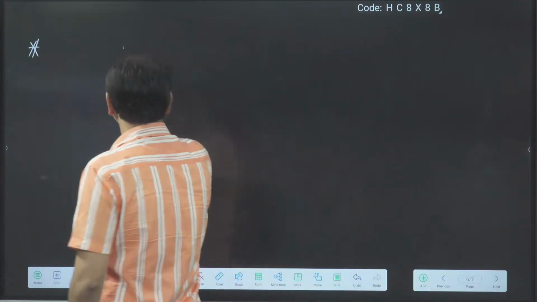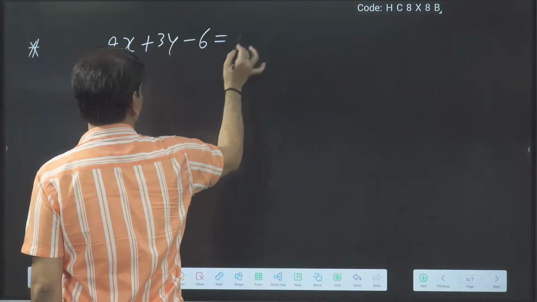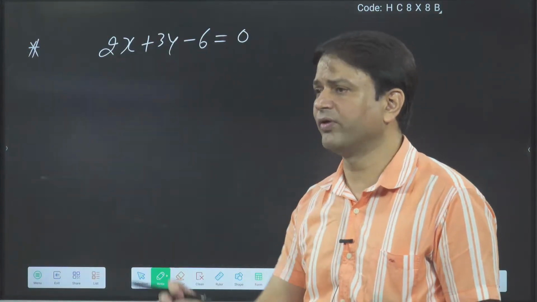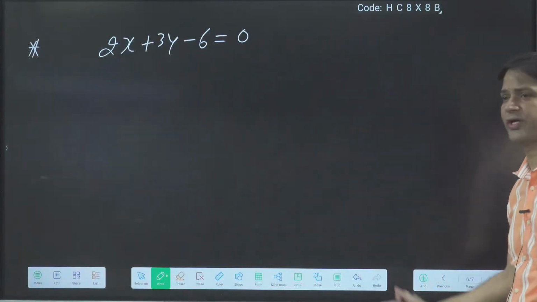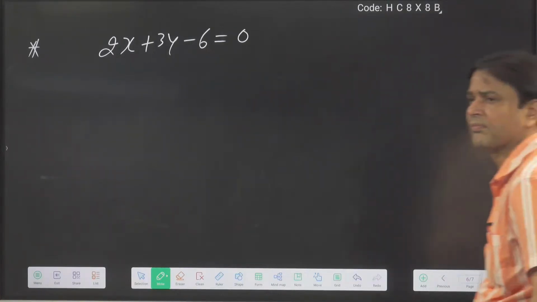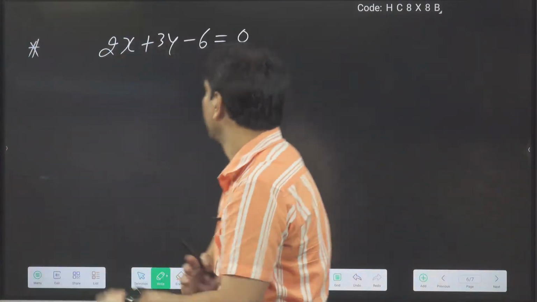Suppose I am saying the same graph, 2x plus 3y minus 6 is equal to 0. This is a straight line I am getting, and we have to draw this straight line. Who will say how we can draw this? How will you draw this straight line? Now listen, how we will draw.